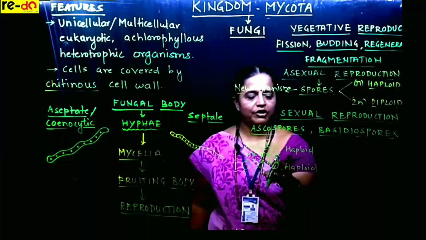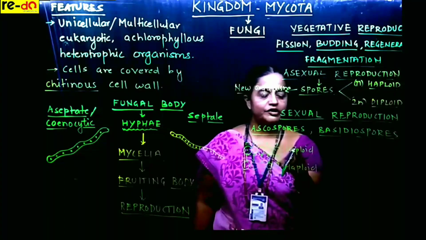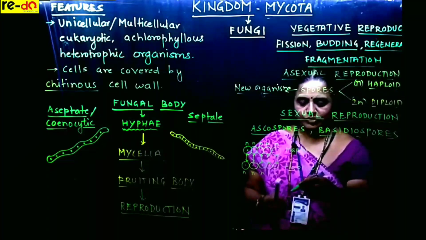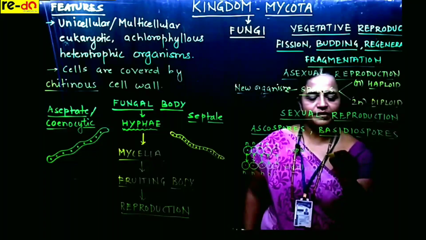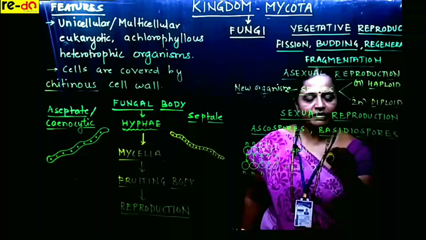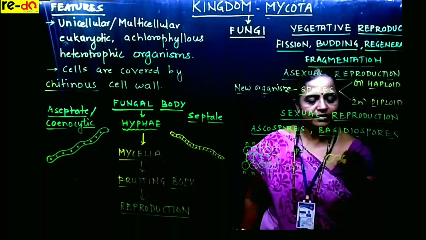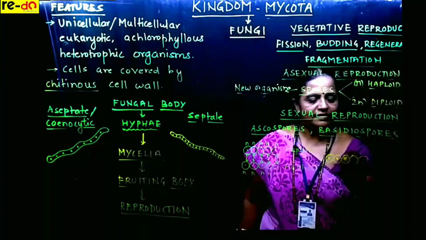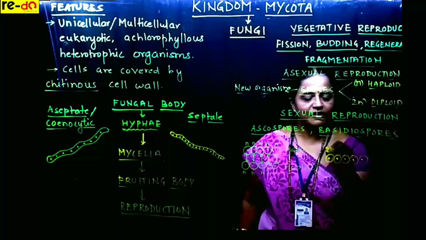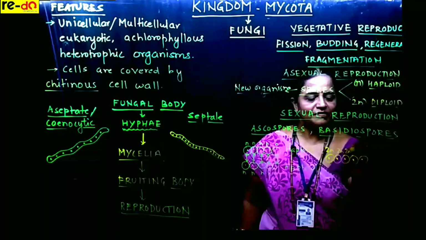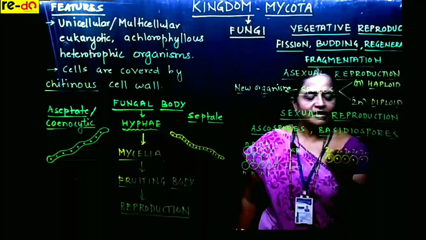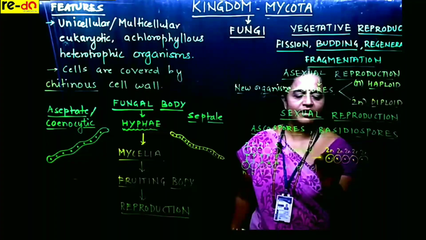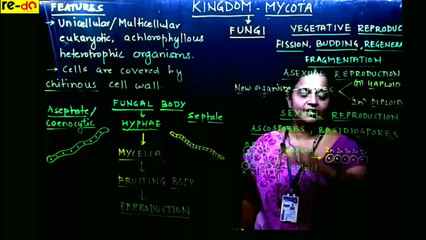So these two we call primary mycelia, which are haploid in nature, and they undergo fusion. Now after fusion, it will form a diploid secondary mycelium. It has a nucleus with 2n. So here it is a combination of two genetic materials whose survival rate is better than earlier parents.